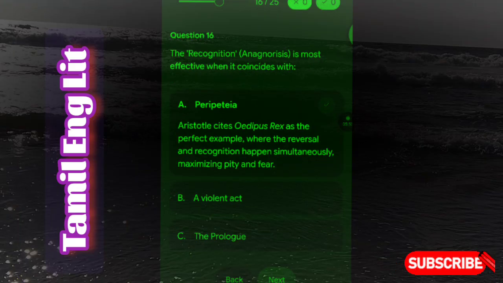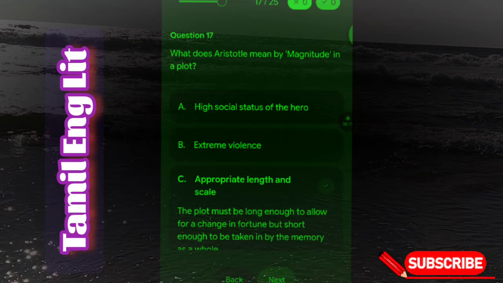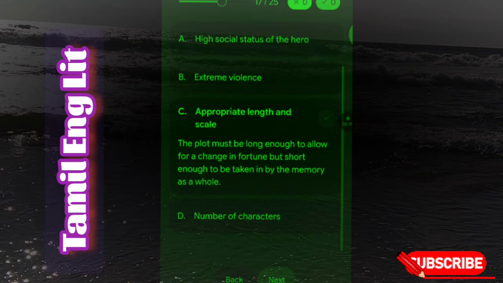Next question is, the recognition, Anagnorisis, is most effective when it coincides with Peripeteia. Aristotle cites Oedipus Rex as the perfect example where the reversal and recognition happen simultaneously, maximizing pity and fear. Next question is, what does Aristotle mean by magnitude in a plot? Appropriate length and scale. The plot must be long enough to allow for a change in fortune, but short enough to be taken in by the memory as a whole.